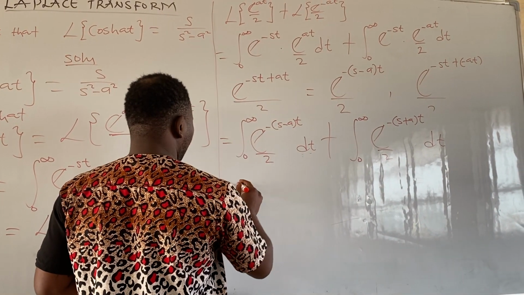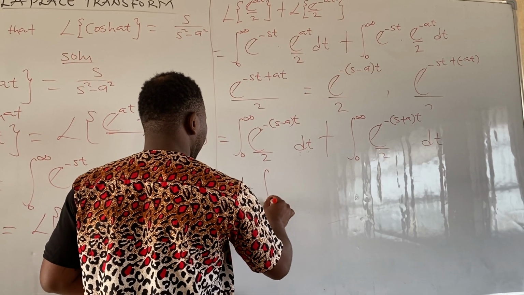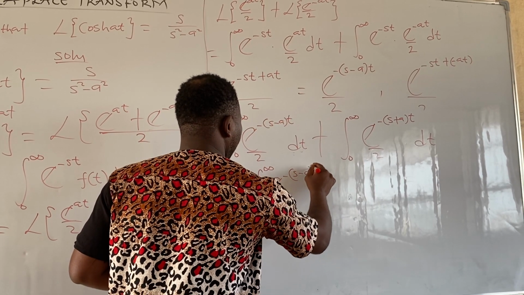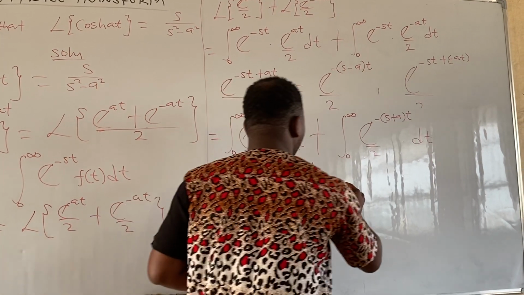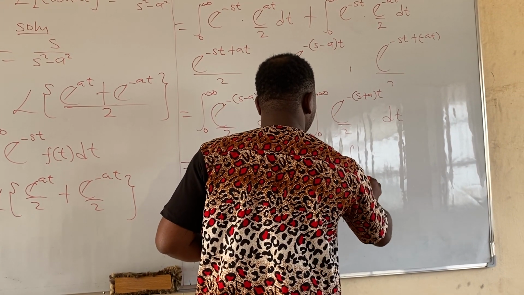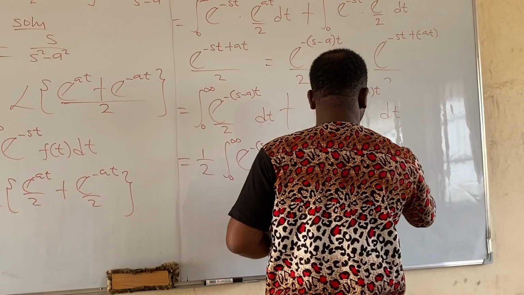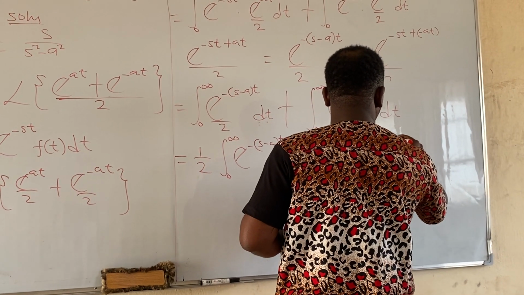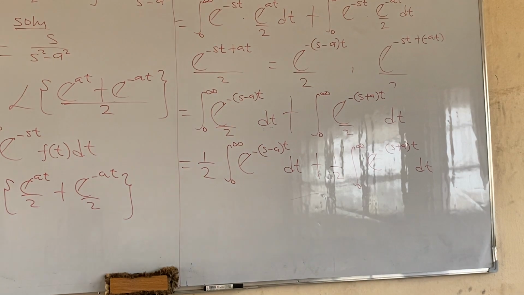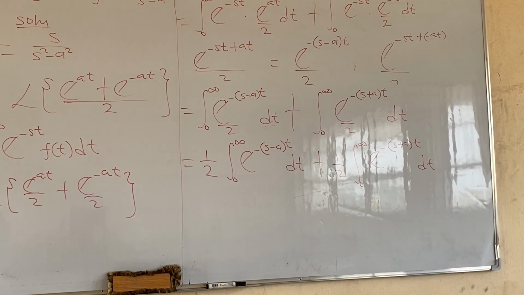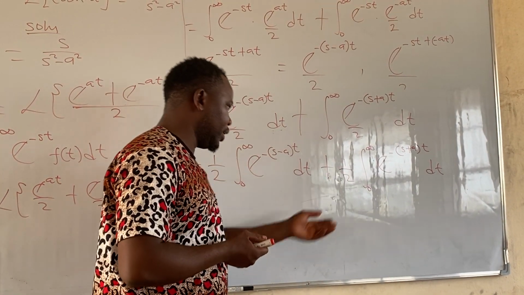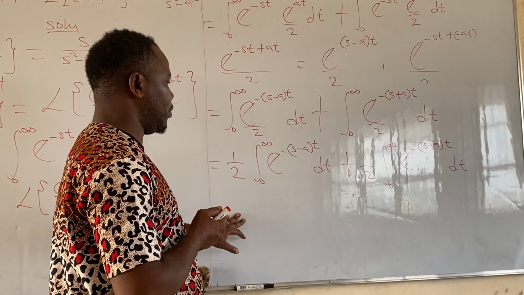So this will be in this form: one over 2 integral 0 to infinity exponential minus all in bracket s minus a t dt, then plus the same thing applicable, 1 all over 2 integral 0 to infinity exponential minus all in bracket s plus a t dt. Is that clear? Okay. So if you agree with me, we can now integrate this function without any problem.